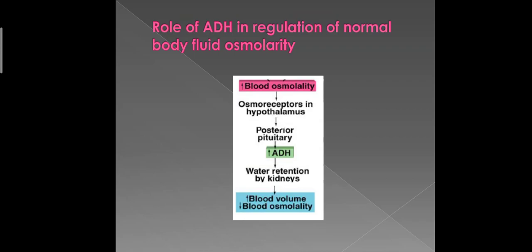How? When the blood osmolarity increases, there are certain cells in the hypothalamus which are known as osmoreceptor cells. These osmoreceptor cells send signals to the posterior pituitary. They send signals to the supraoptic and paraventricular nuclei of the hypothalamus. Then these cells are stimulated and they send signals. They release ADH to the posterior pituitary cells. Then ADH is released from the posterior pituitary and it ultimately leads to water retention by the kidneys. This leads to an increase in blood volume and a decrease in blood osmolality.